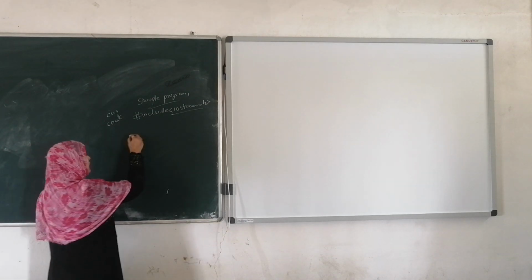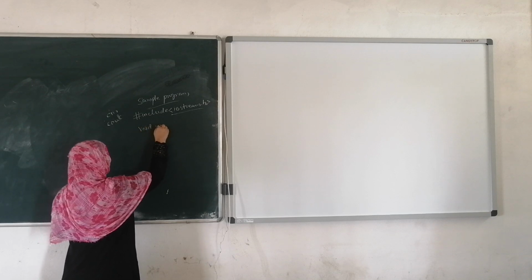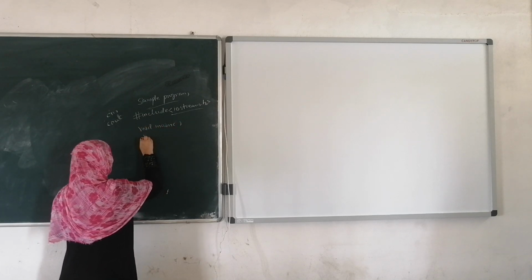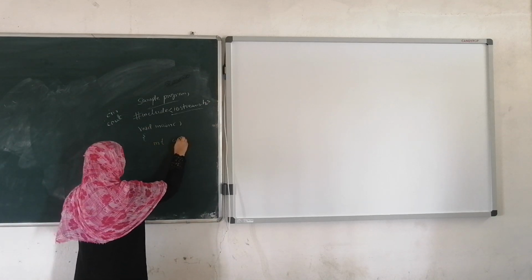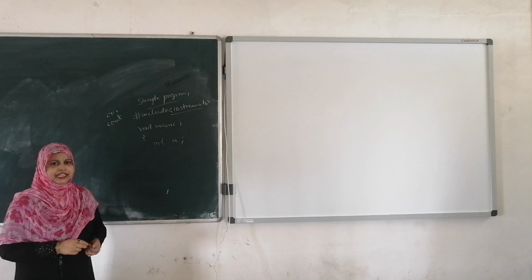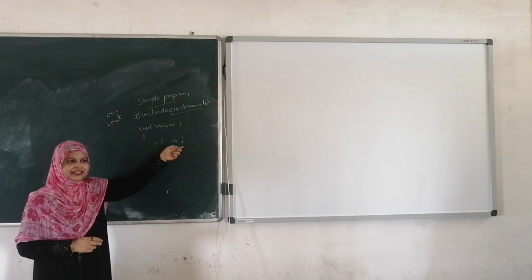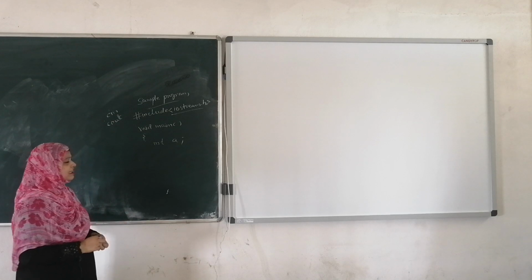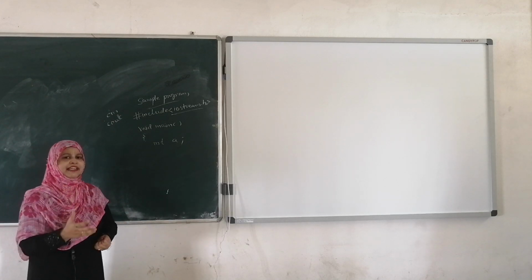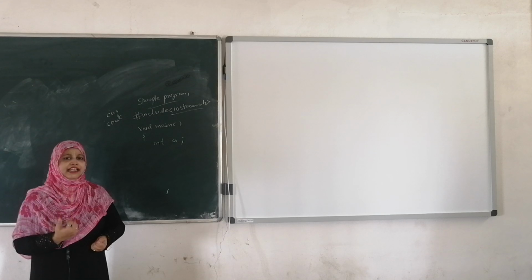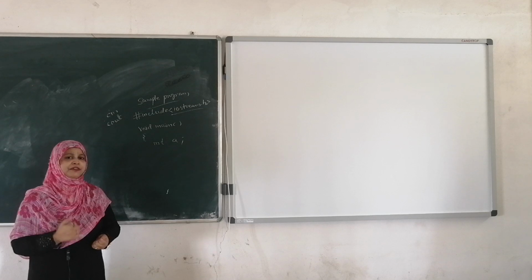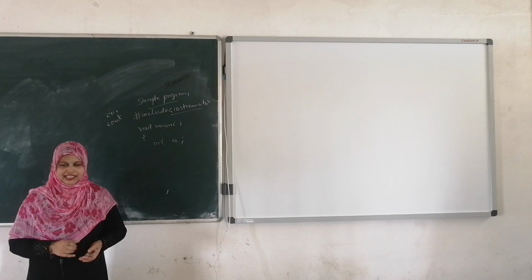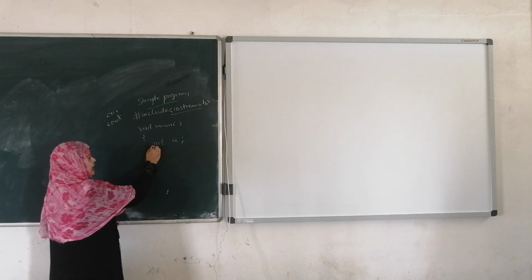Here void main is there. Here int a: I am declaring variable a. Now I want to enter the value of a and get the value of a. How are you going to perform the operation in this case? We have to enter the value of a, then read the value of a, then display the value of a. Right.